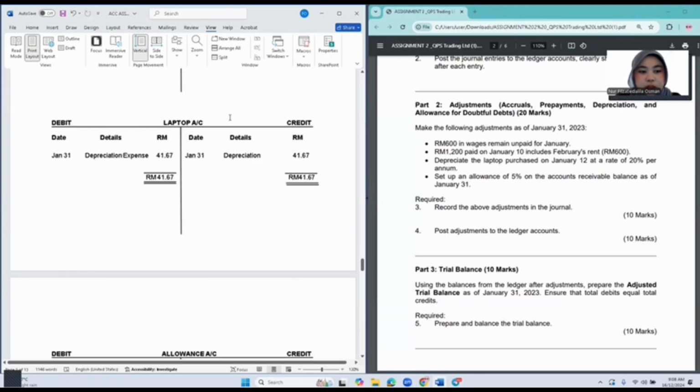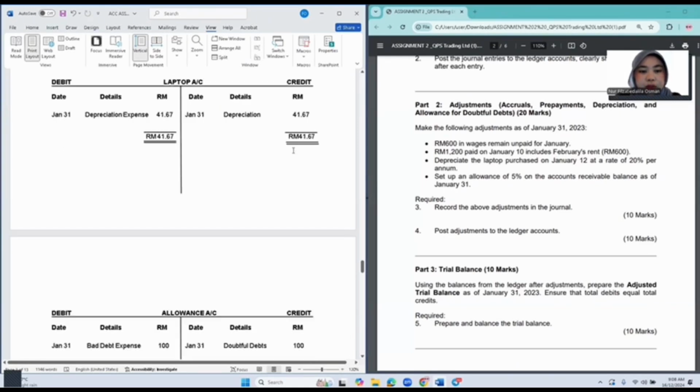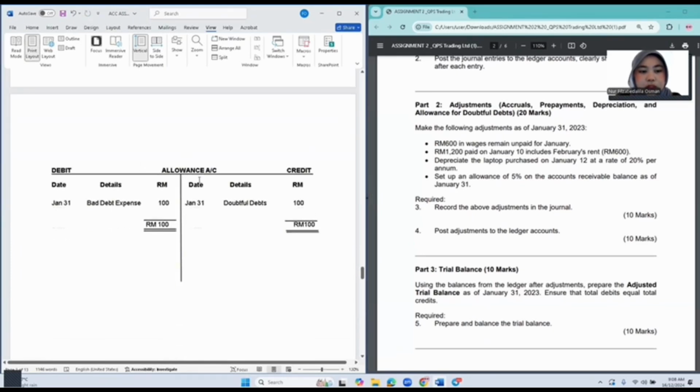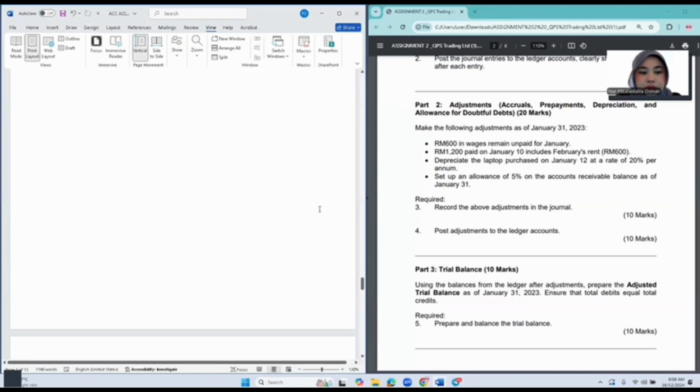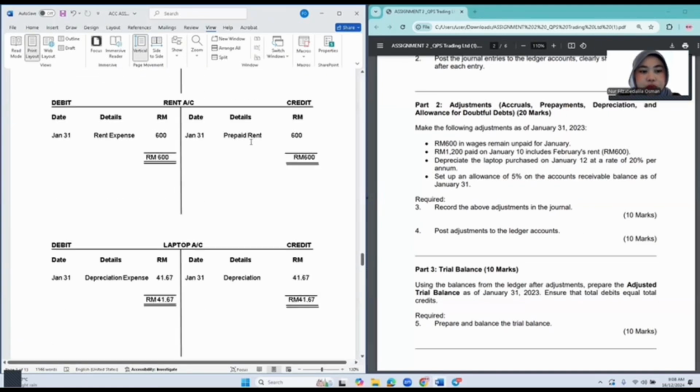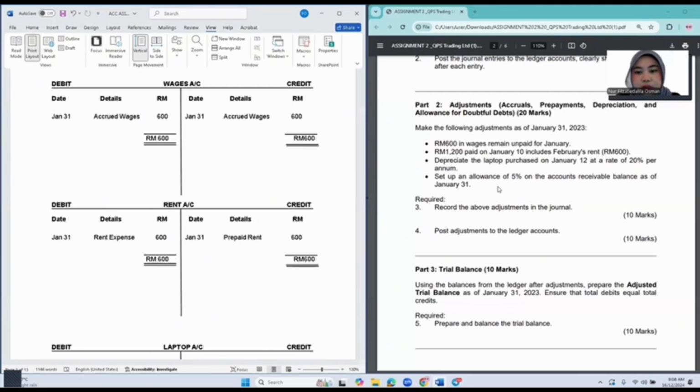And then same goes for laptop account, depreciate expense and depreciation with the new amount we just calculate. Next one is allowance with also the new amounts we just calculate. Okay, that is for question number 4, ledger account. Only need to do the adjustment ledger account.